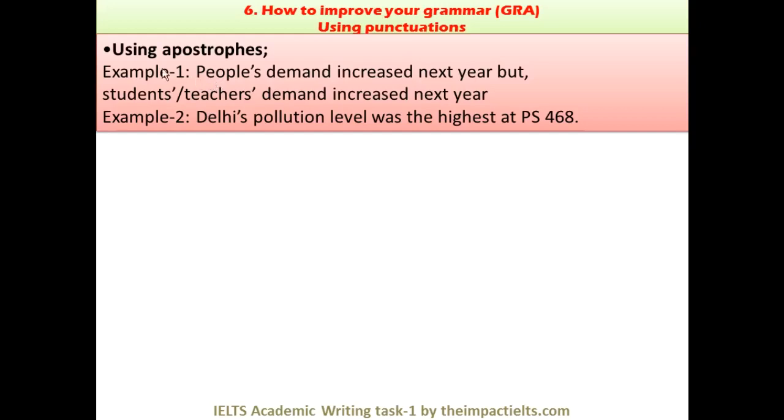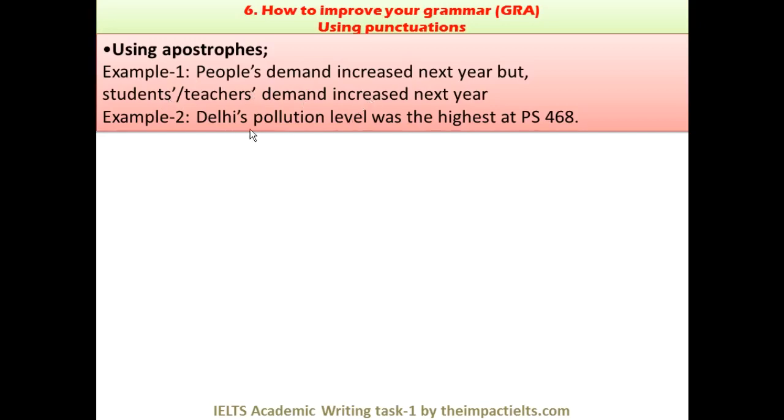So we use the apostrophe just before the s that we add. But in some words, if s is already there by default, like students, here I'm talking about a lot of students, so we use it at the end of the s. We don't use it after t, because we are talking about the demand of the students. So we have to say students' demand or teachers' demand.